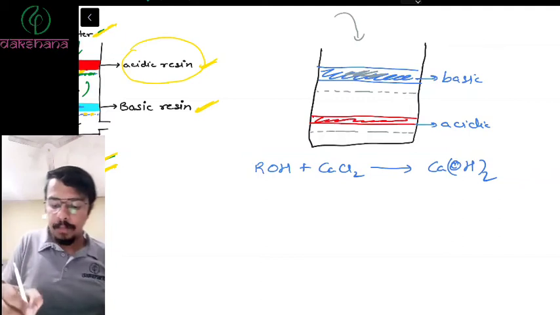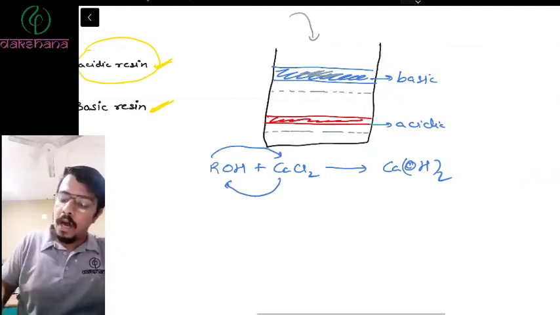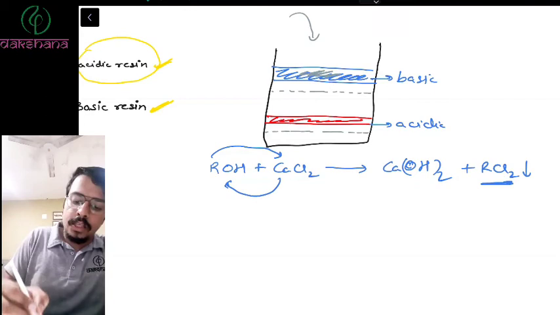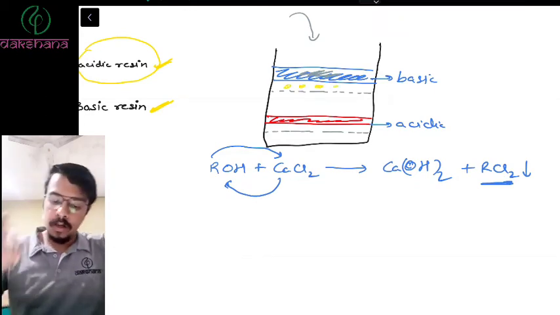Displacement, what will happen? Cl will go this way, OH will come here. So the displacement forms RCl2. Now the RCl2 will be a precipitate, and therefore it will get stuck in these filters. This will get stuck in these filters. Right? This will happen.